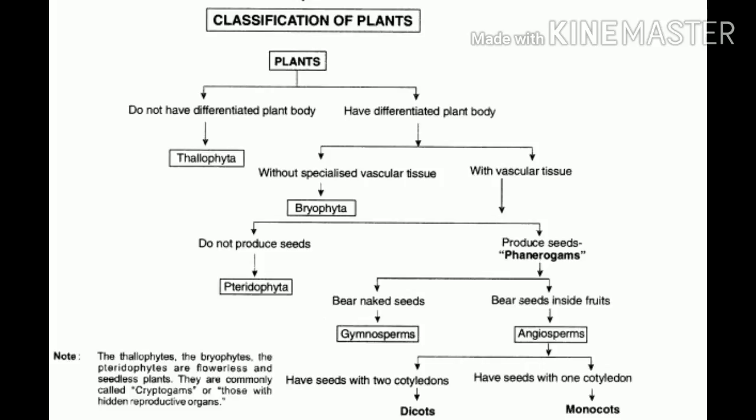Third, presence or absence of seeds in plants. Fourth, whether seeds are enclosed in fruits or not. Fifth, number of cotyledons in seeds, one or two.